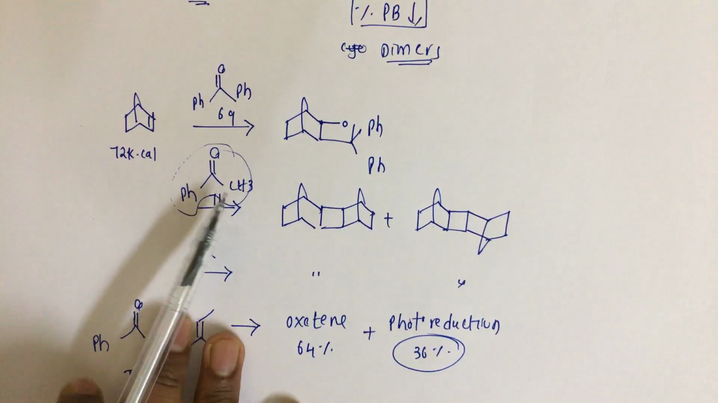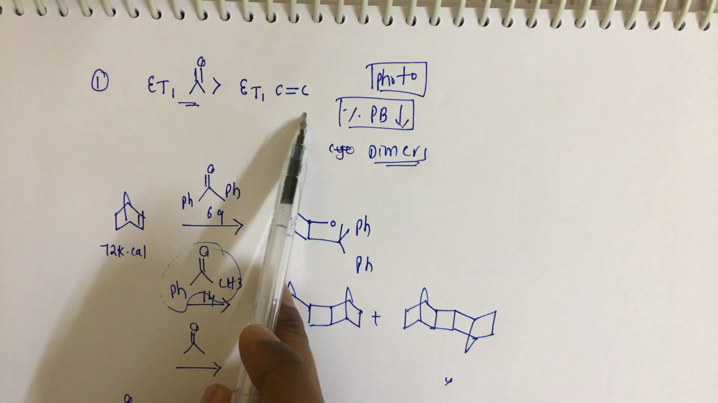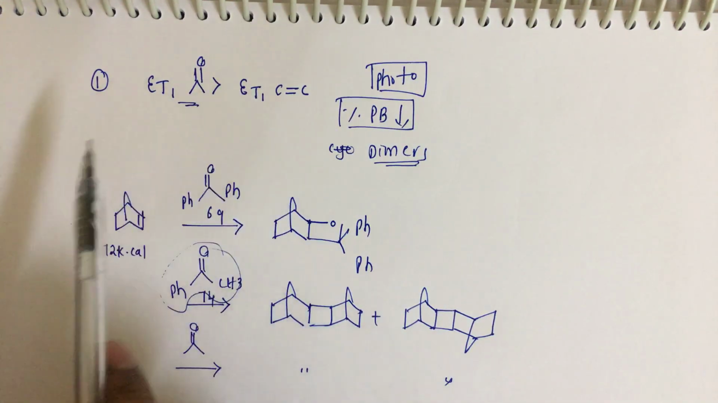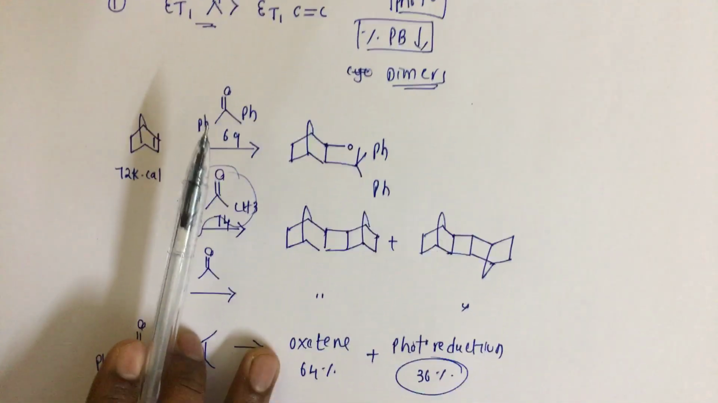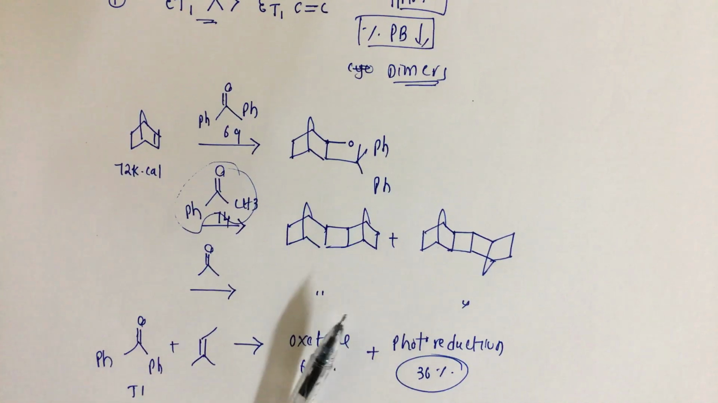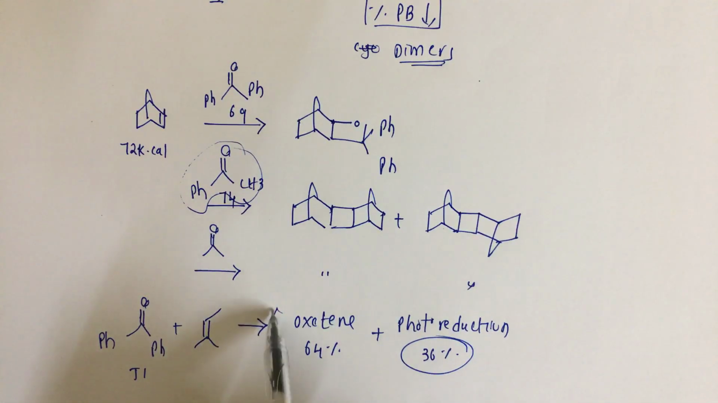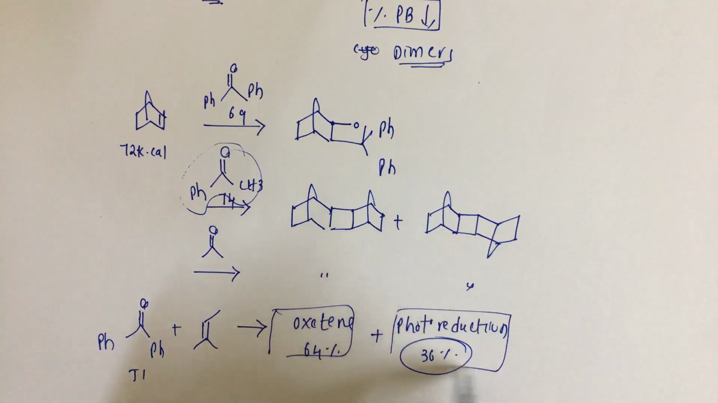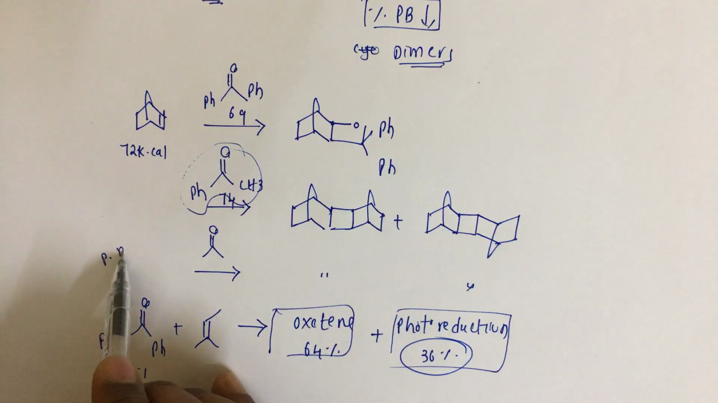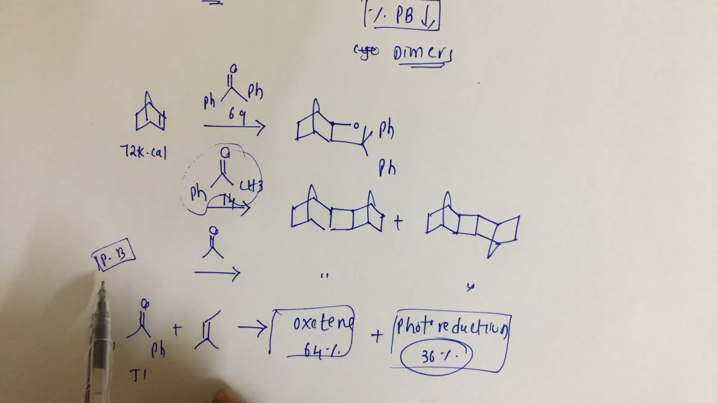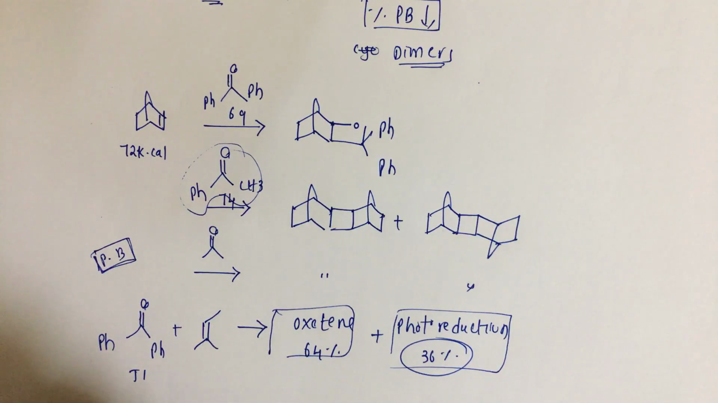So when the energy of the carbonyl compound is greater than the energy of the olefin, in that case dimers will form because of photosensitization. And also remember, when the olefin is in a triplet state, mostly oxetane is the major product, but photoreduction also takes place. So this is about the Paternò-Büchi reaction. I hope everything is clear. If you have any doubts about this Paternò-Büchi reaction, you can comment in the comment box. Thank you.